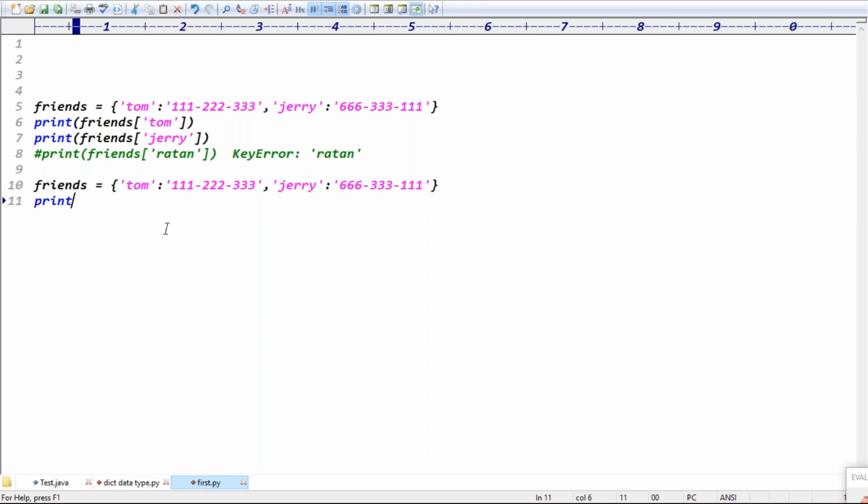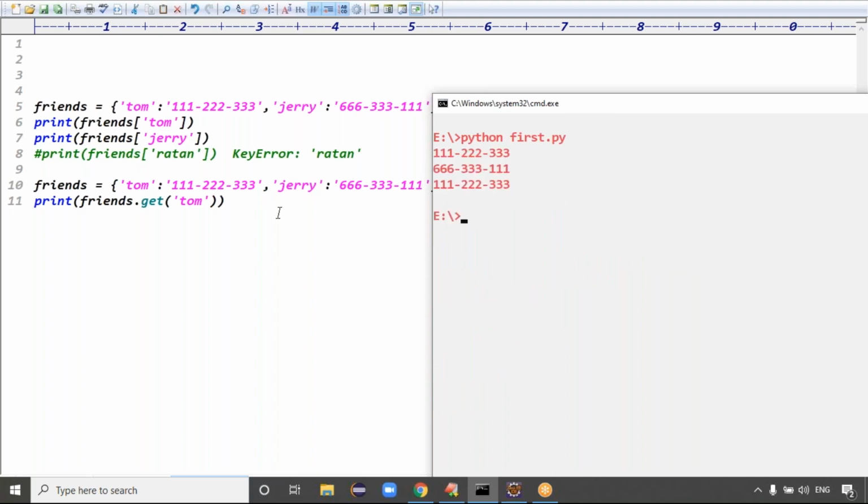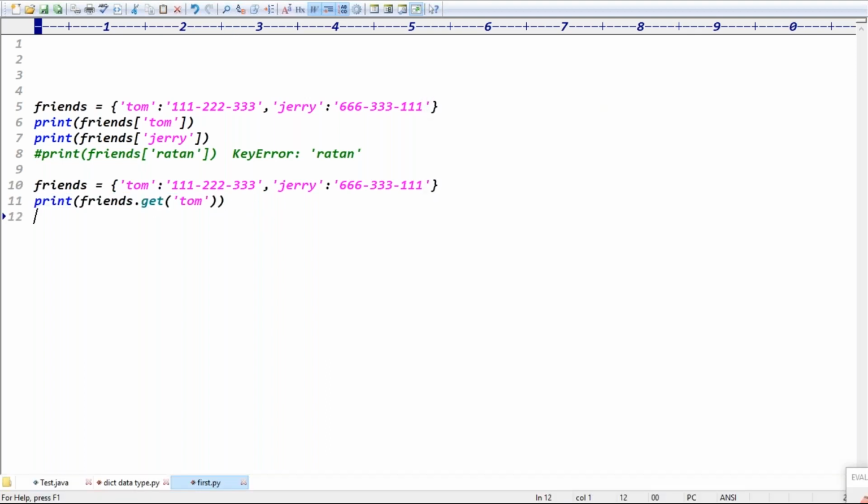And one more way you can get the data from a dictionary. We can go for the get function. You can write friends dot get function, I can use. Get of what? Again, we can give that key basically. Friends dot get of Tom. Friends dot get of Tom means what? You'll get the value, right? Yes or no?